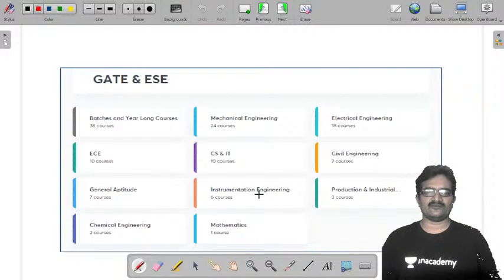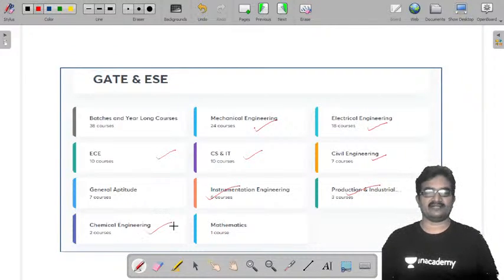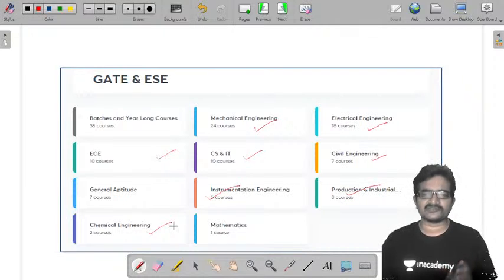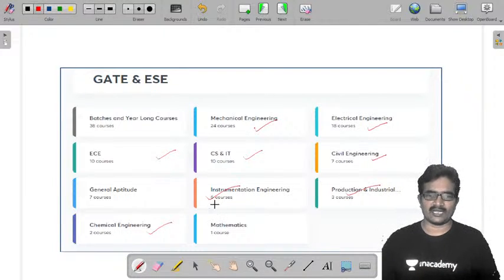Now we check first of all what the different engineering courses provided by Unacademy are. Mechanical engineering, electrical engineering, electronics and communication engineering, computer science and IT departments, civil engineering, instrumentation, production and industrial, chemical engineering. These are the different engineering streams where Unacademy provides courses.